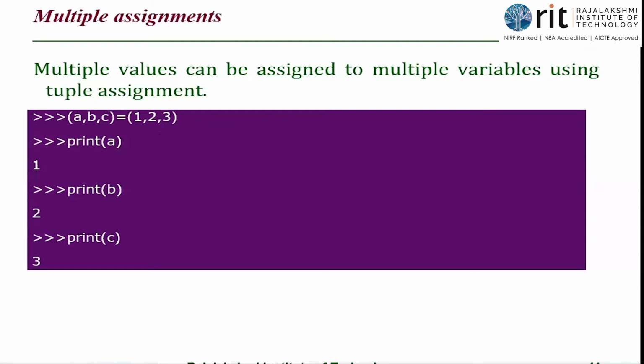These multiple assignments are possible, swapping without the third variable is possible, and returning multiple values inside the function is all possible only because of the Python data type called tuples. Okay. Now print A, I'll get the answer 1. Print B 2, print C 3. So we have seen that swapping is allowed and then multiple assignments is allowed. Okay. Now let's look at the functions now.